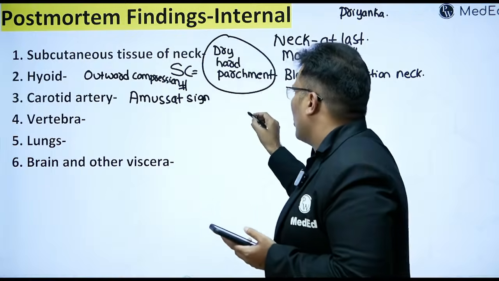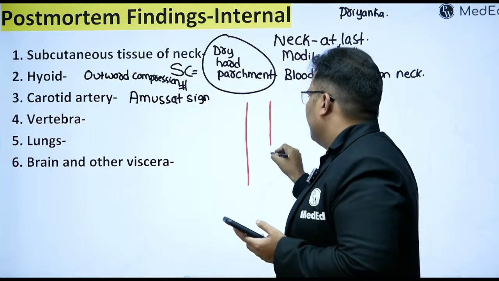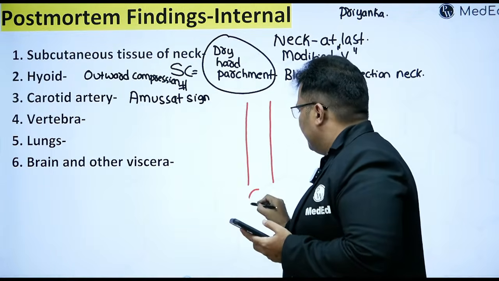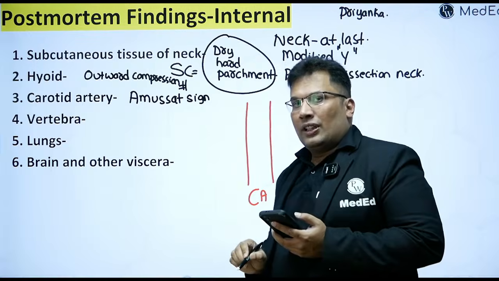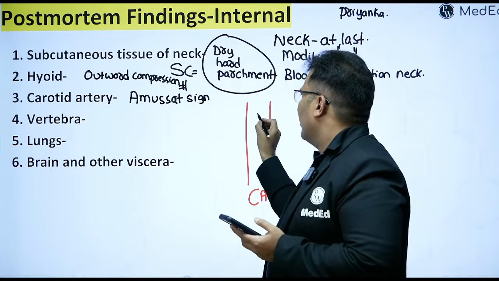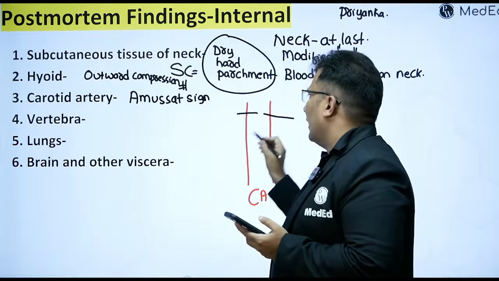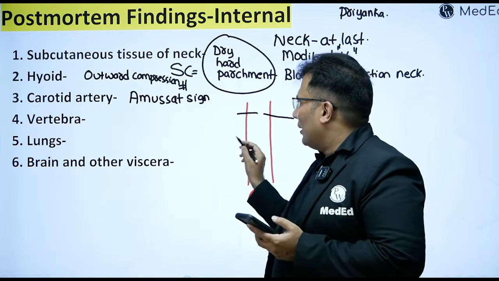For example, this is the carotid artery. So there can be a transverse tear like this. So this is known as Amussat's sign.